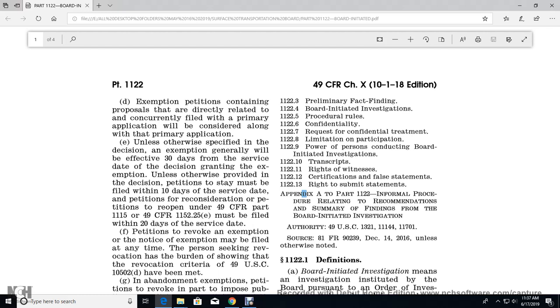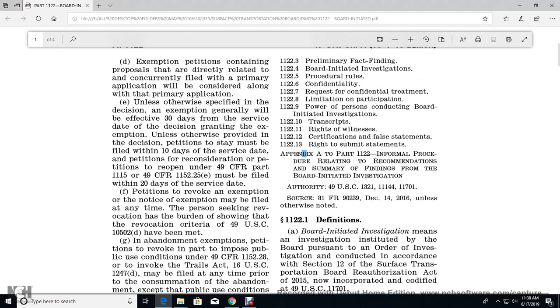1122.7, request for confidential treatment. 1122.8, limitation on participation. 1122.9, powers of persons conducting board initiated investigations. 1122.10, transcripts. 1122.11, the rights of witnesses. 1122.12, certification of false statements. 1122.13, rights to submit statements.